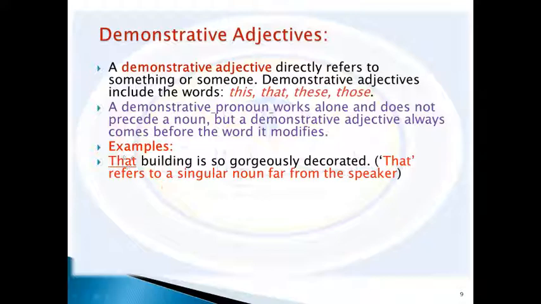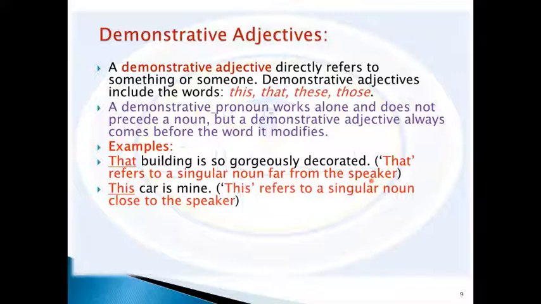That is for things far from the speaker. That building: that is an adjective and building is a noun. So that describes the noun, and when you say that, it means the building is not near, it's far from the speaker.